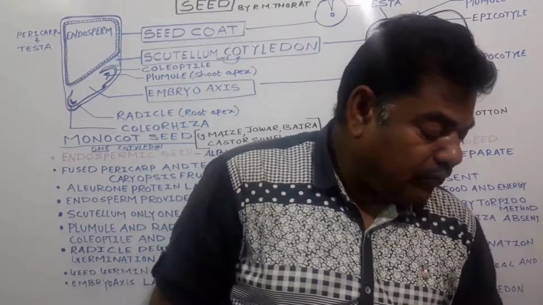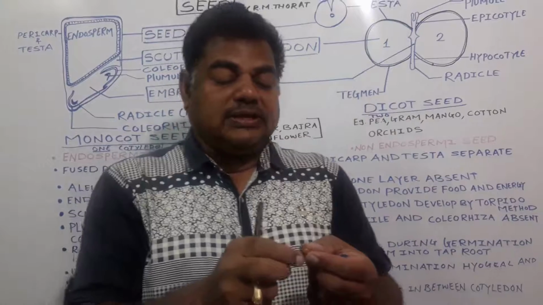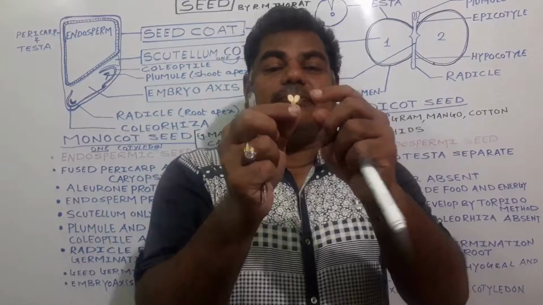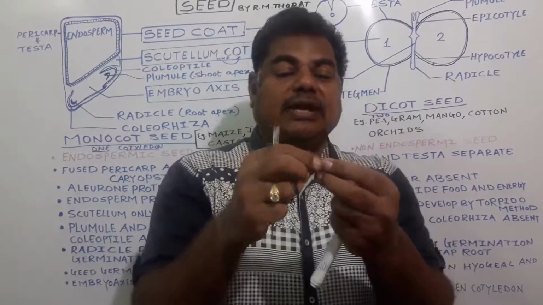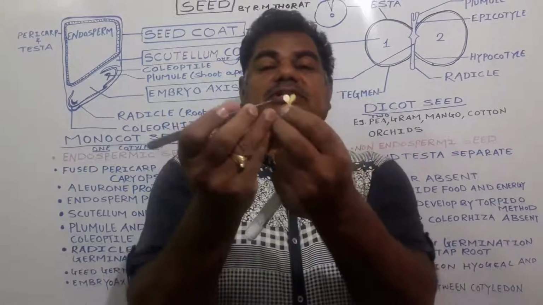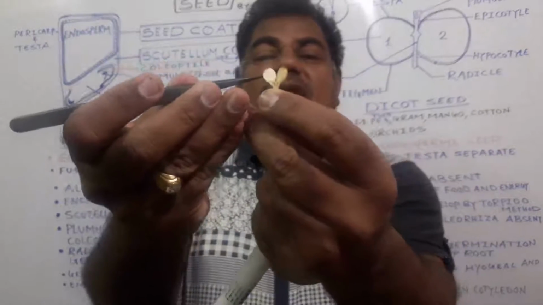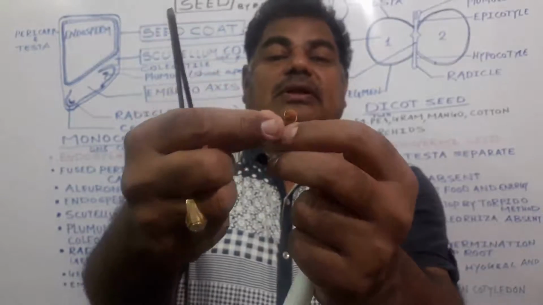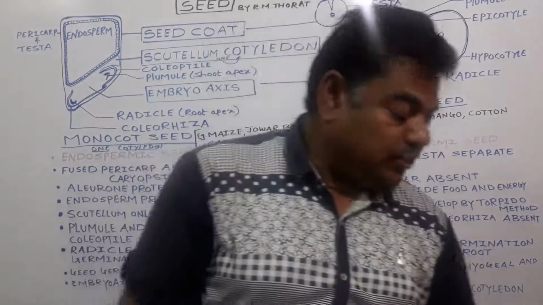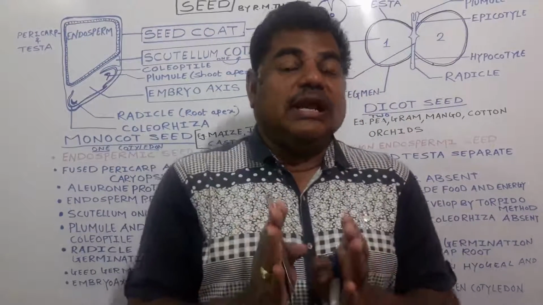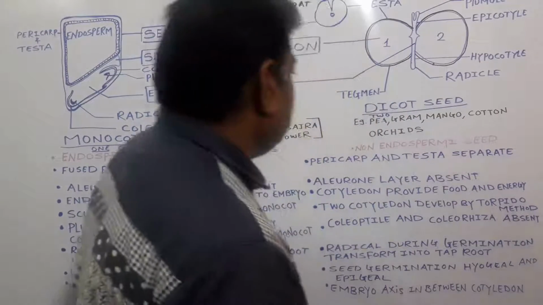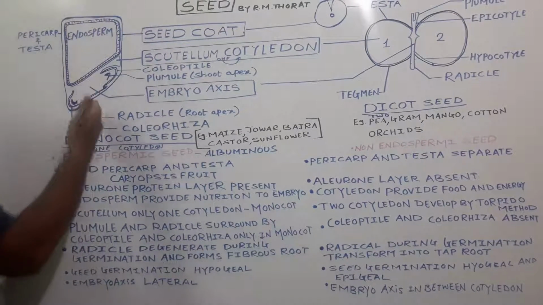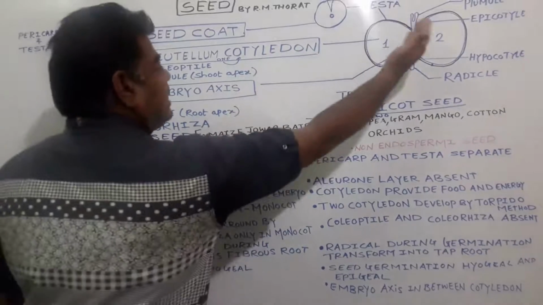Next example of a dicot seed is gram, see here, chana. In the case of gram, two cotyledons are present. See here, this one is one cotyledon and this one is the other cotyledon. Two cotyledons are present in the gram seed, due to which we call it a dicot seed. Now, this is the monocot seed and the second one is the dicot seed.